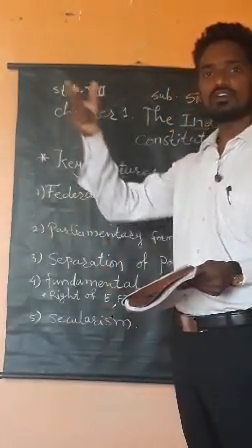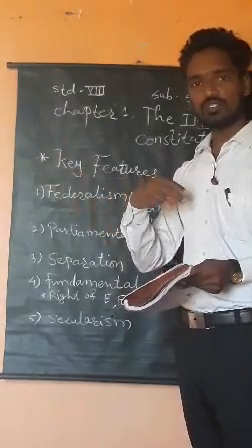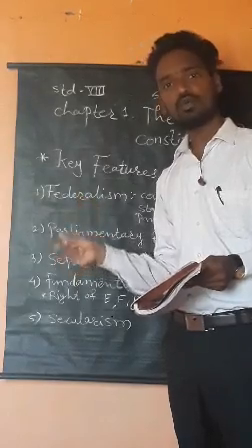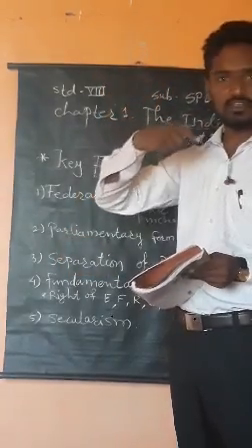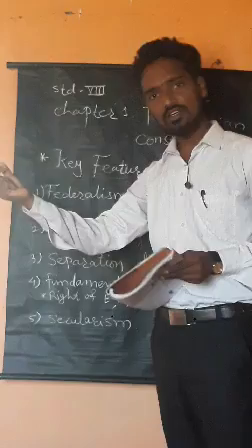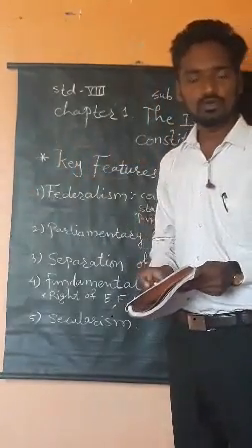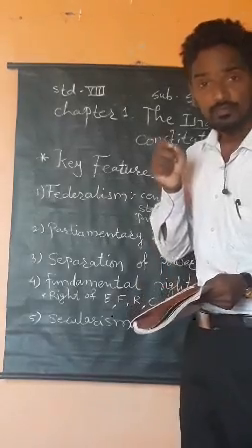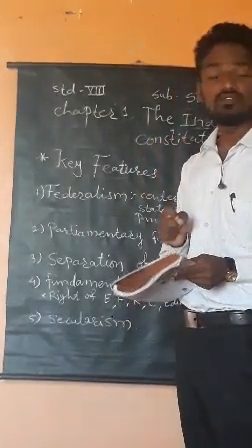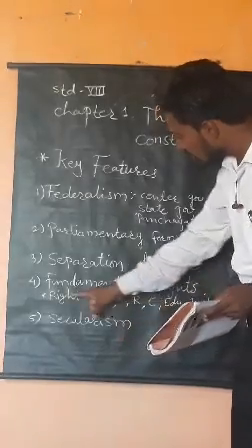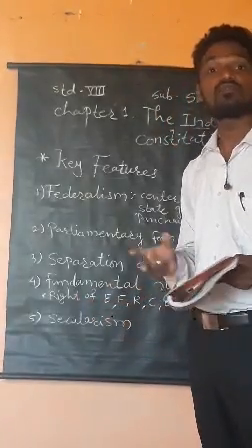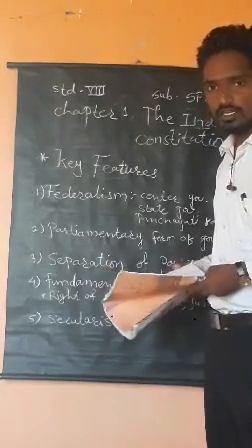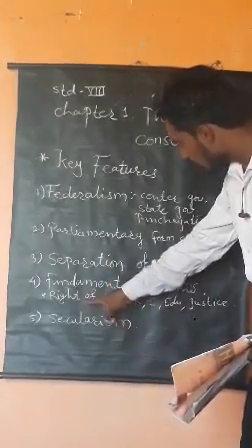We can go to various parts of the country. Means we are living in Maharashtra and we can go to Tamil Nadu, or Delhi, the northeast side of the country, or Uttar Pradesh or Bihar or any state of the country, and we can do our business there. We can live there very freely. That is the right of freedom. Means we are free to live in the country.